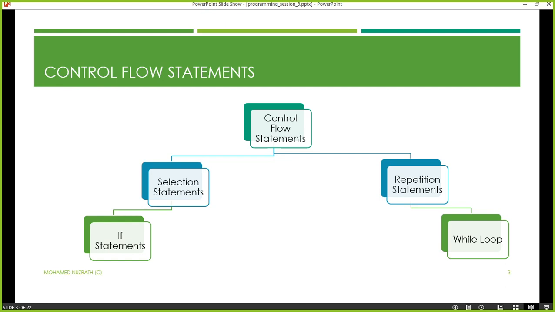In programming languages, there are different types of repetition structures available you can use, for example while, do while, for each. These are types of repetition structures. When we are doing Java programming, we're going to learn all of them, but in pseudocode we're going to learn only while loops. Okay, coming back to the selection part.